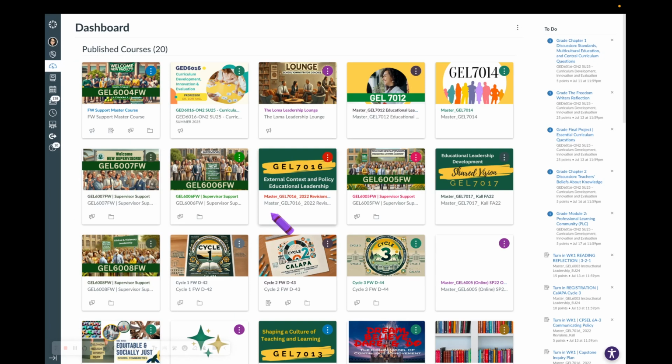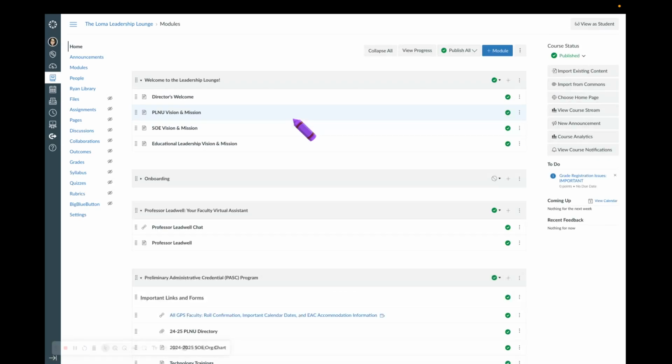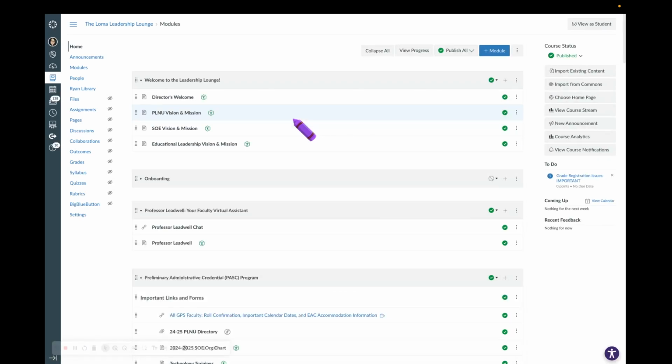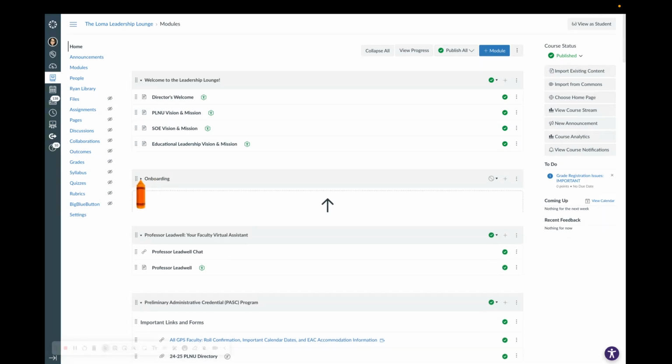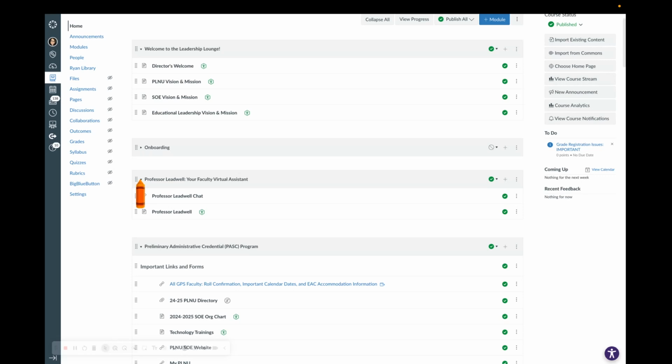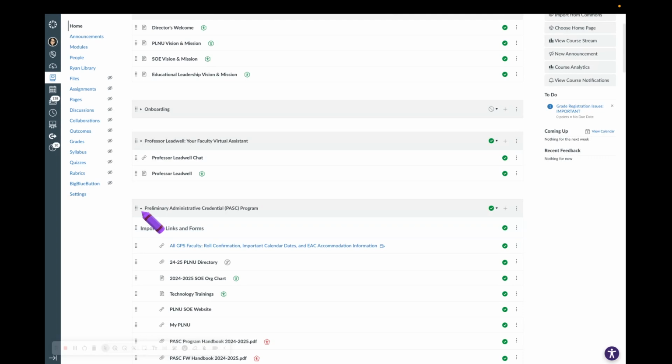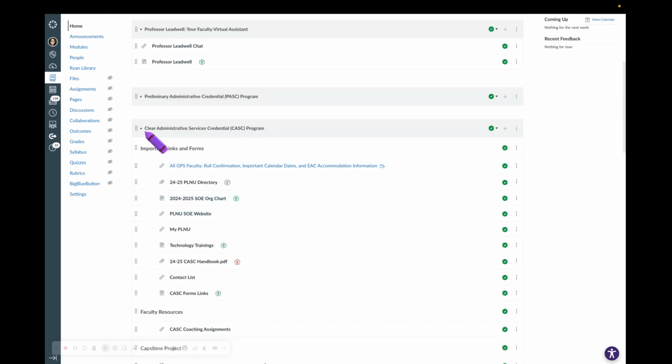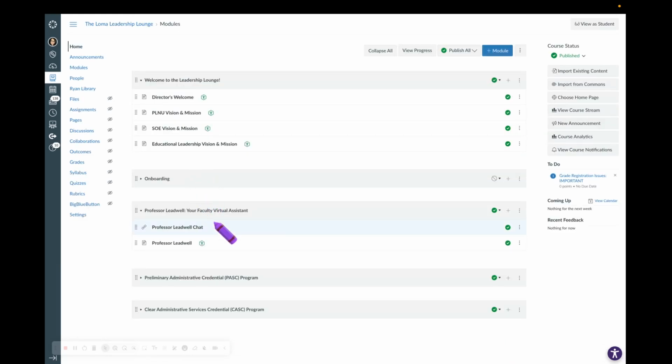This is where you will also find the Loma Leadership Lounge. This is literally the most important thing next to your handbooks, including your onboarding handbook that you're using right now, to your knowledge and information. This is where everything will sit, all that content. So it welcomes you. It talks about onboarding, which I'll be adding this video there soon. It tells you a little bit about Professor Ledwell, our chatbot that we'll be using here in the fall. And then it breaks it down by programs. So preliminary admin here, and the clear admin here, specific to your program.